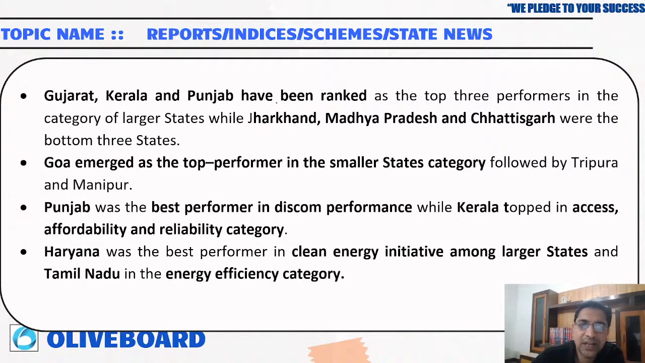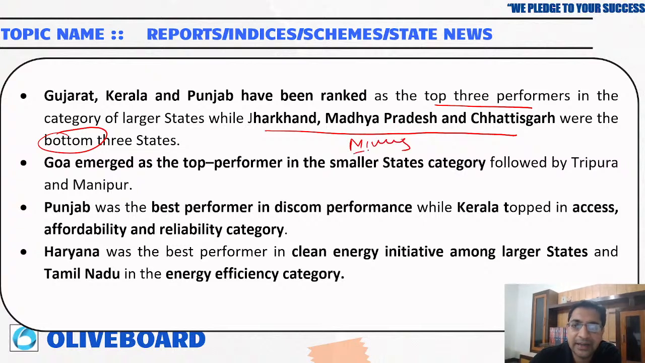Gujarat, Kerala and Punjab were ranked as the top 3 performers in the category of larger states, while Jharkhand, Madhya Pradesh and Chhattisgarh were the bottom 3. As you all know, these 3 states are mining areas also. Goa emerged as a top performer in the smaller state categories, followed by Tripura and Manipur.